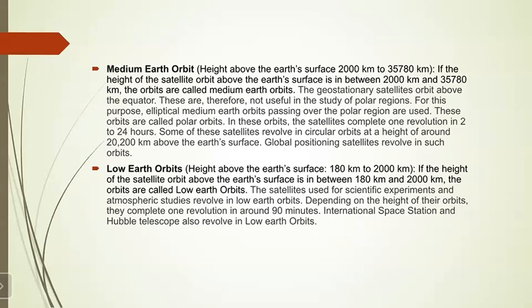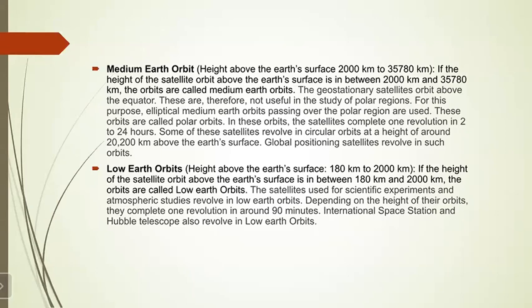So you have to remember this thing, that to study about the polar region, some elliptical medium Earth orbits passing over the polar region are used. Okay, and those are called the polar orbits. But there are some satellites which revolve in a circular orbit also at a height of around 20,200 kilometers. Okay, and these satellites complete one revolution in 2 to 24 hours. Okay. And the global positioning satellites revolve in this medium Earth orbit.